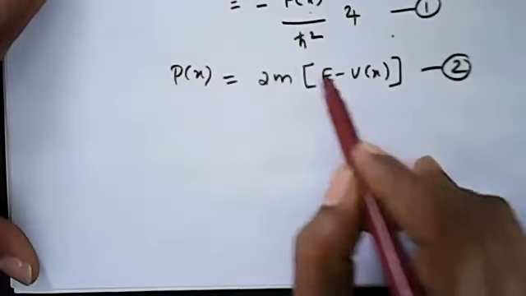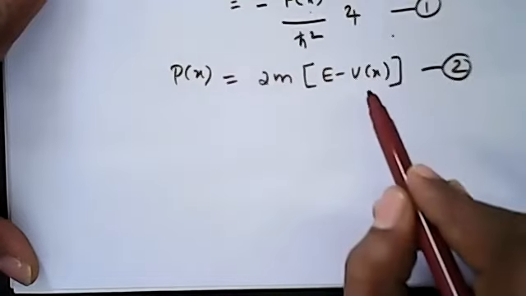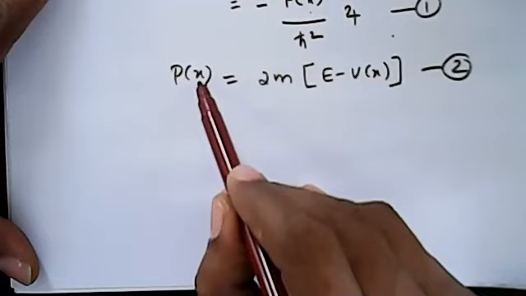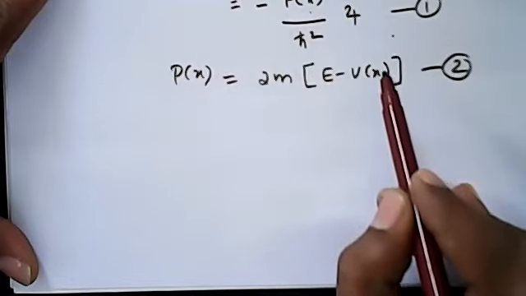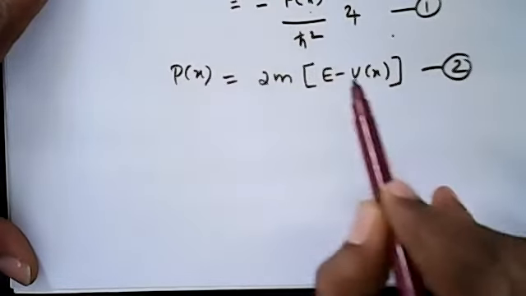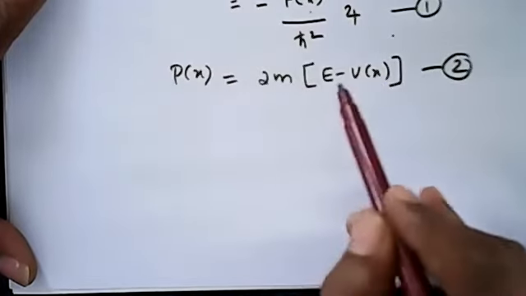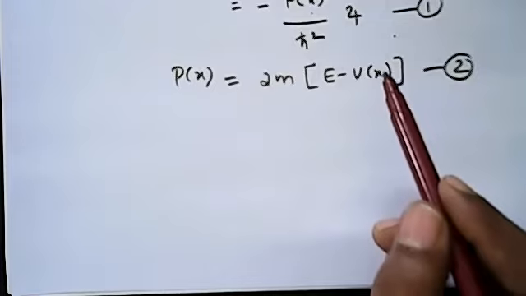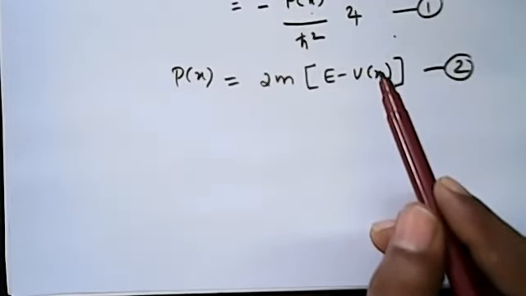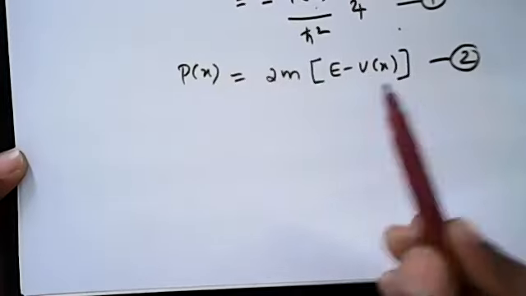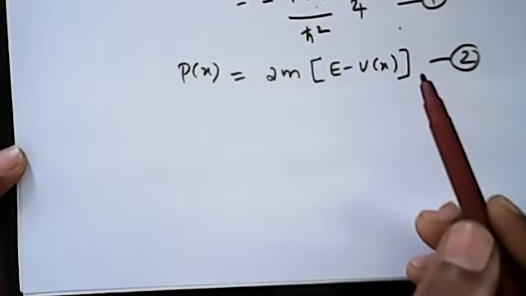This is the same as the classical formula, but the only difference is the dependence on x. Here it is V of x, here it is p of x. So these are the ideas in the classical region. Nothing is unclear. Everything is clear.